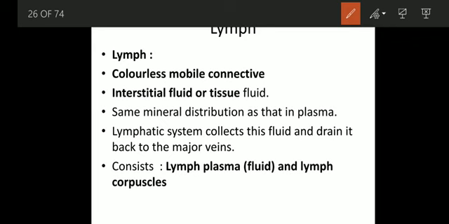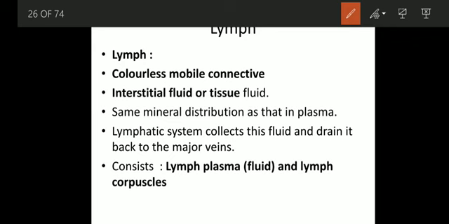or we can say tissue fluid, and it has the same mineral distribution as the plasma. It will be almost similar to the plasma, except it will not have any hemoglobin cells, that is RBCs will be absent, and even the platelets sometimes will be absent. So it will have WBCs mainly, and the plasma. The lymphatic system collects the fluids and drains them back into the major veins. So what does it do? It collects the fluid squeezed from the blood capillaries, and then it is given back to the veins. So it is a type of circulatory system as well.